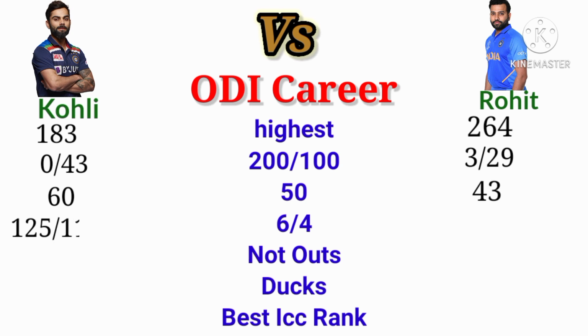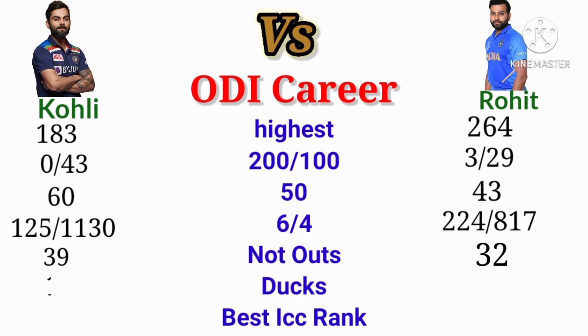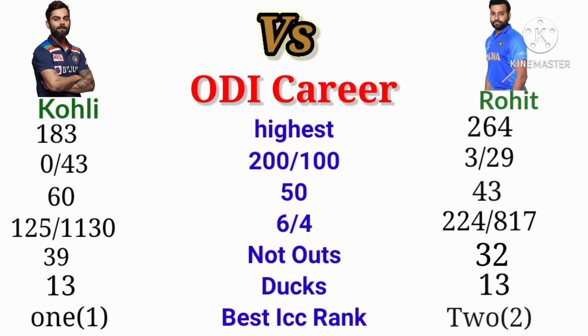The 6s and 4s Kohli hit in ODI is 125 and 1130. The 6s and 4s Rohit hit is 224 and 817. The not outs of Kohli in ODI is 39. The not outs of Rohit in ODI is 32. Kohli got 13 ducks in ODI. Rohit got 13 ducks in ODI. The best ICC rank of Kohli in ODI is 1. The best ICC rank of Rohit in ODI is 2.